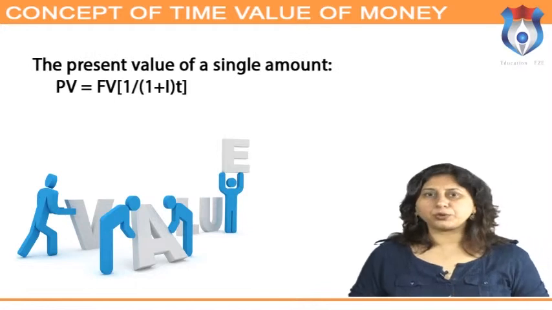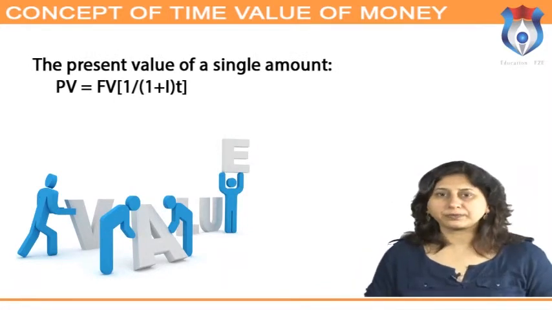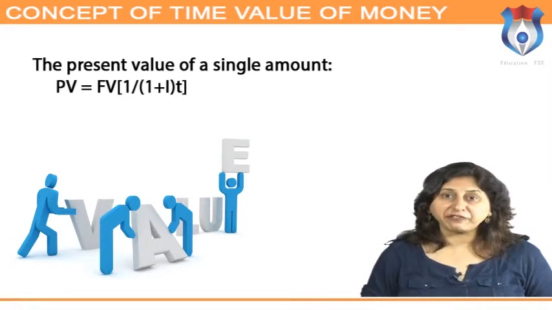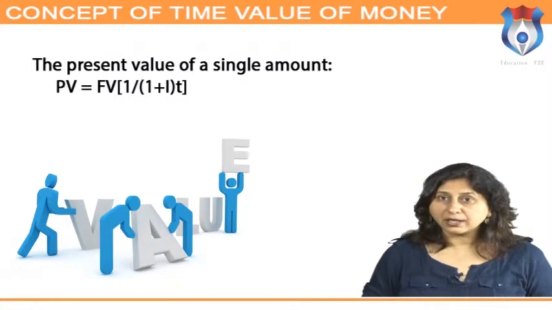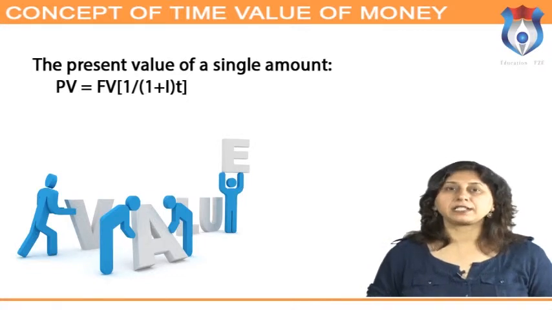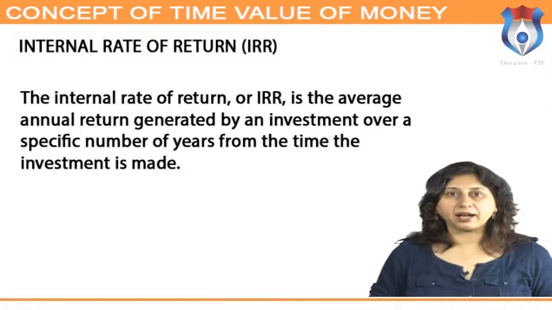The present value of a single amount is the exact opposite of future value. Here is the formula: PV is equal to FV times 1 upon (1 + I) to the power T.